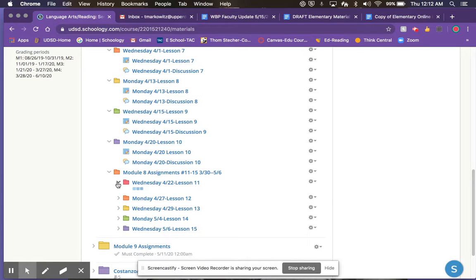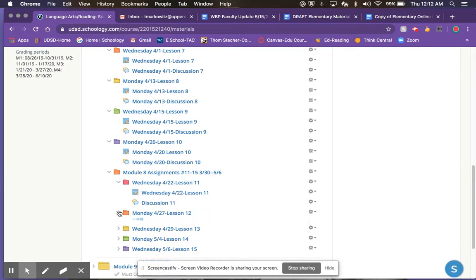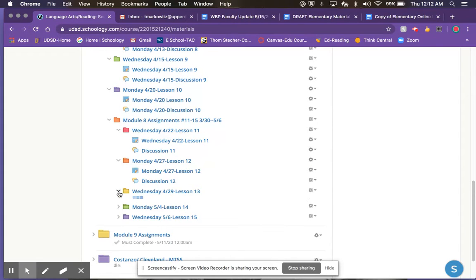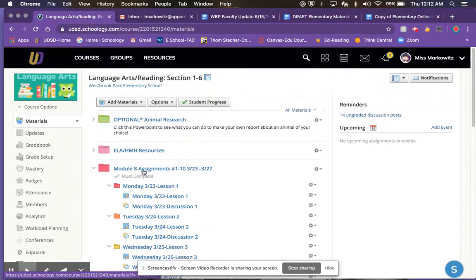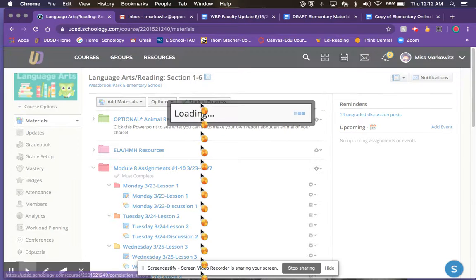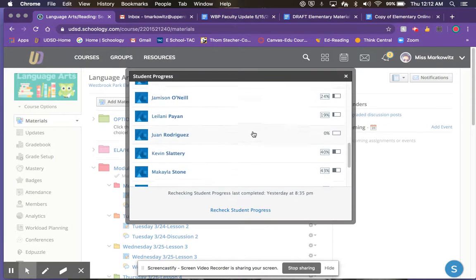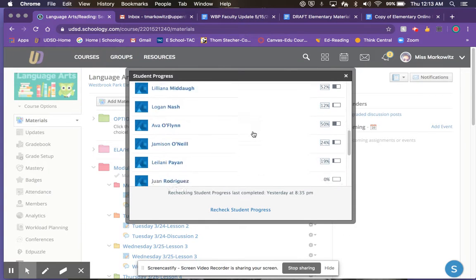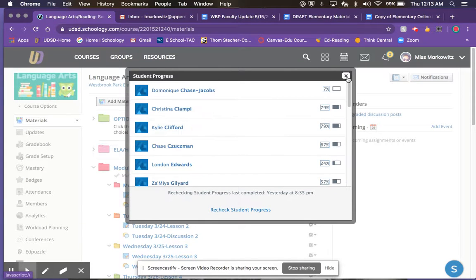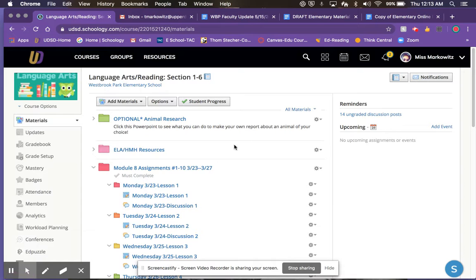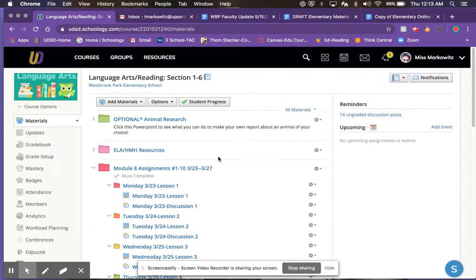All right, just click and do all these drop downs here. Go into all the lessons, then go to the discussion. If you go to student progress in each one, you can see how far you've gotten if you click here. Okay, this tells me everyone. So not everyone has finished everything in here yet. Okay, but we're not finished for the lesson yet for today. So you guys will just keep clicking through.